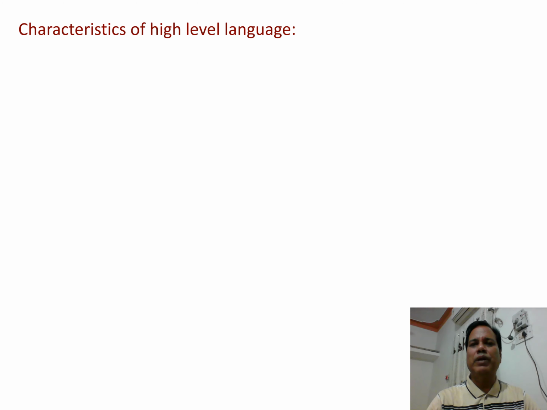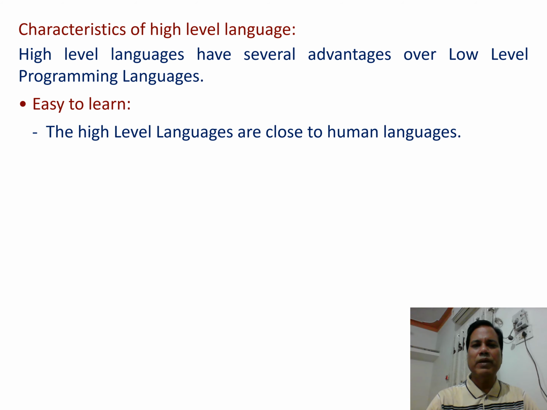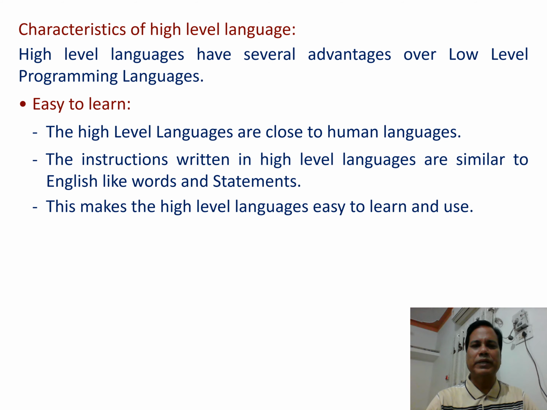Characteristics of high-level language. High-level languages have several advantages over low-level programming languages. First, easy to understand. The high-level languages are close to human languages. The instructions written in high-level languages are similar to English-like words and statements. This makes the high-level languages easy to learn and use.